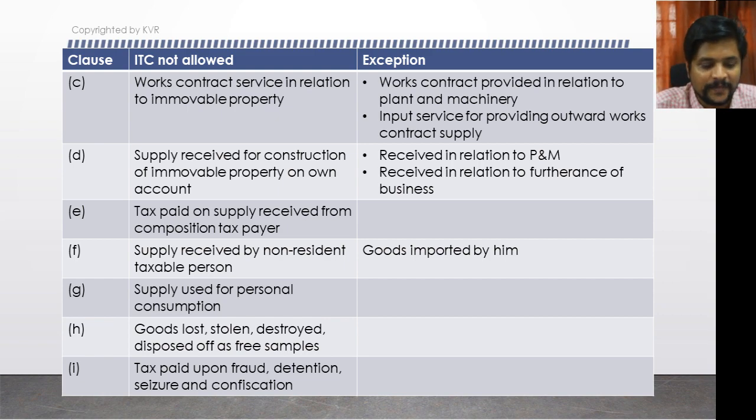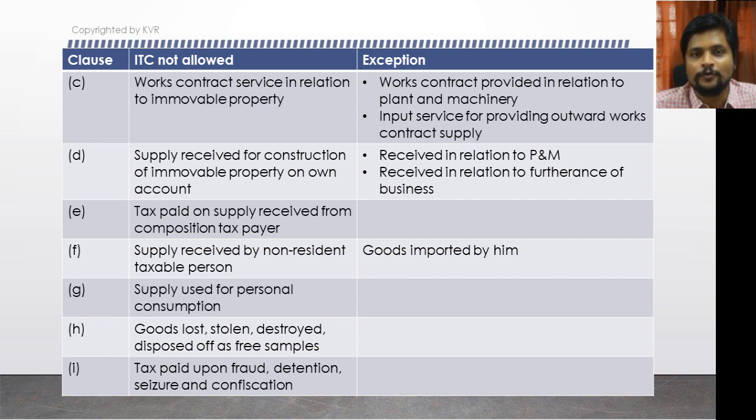Next is clause I, tax paid upon fraud, detention or seizure and confiscation. If any tax is paid upon fraud or some detention or something, either by your supplier or by you, you are not eligible for ITC. I will discuss a scenario here.